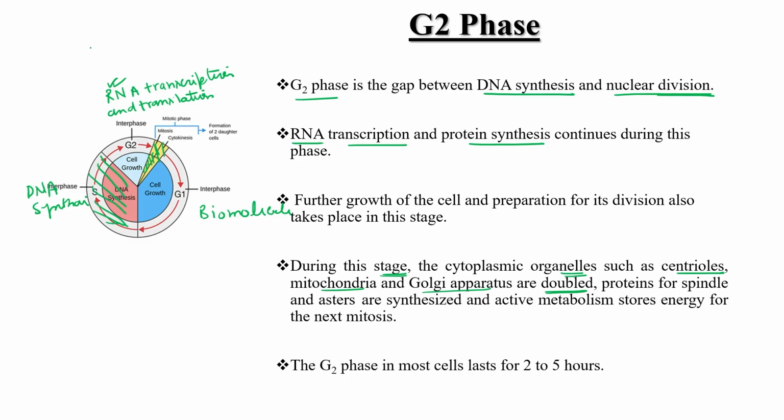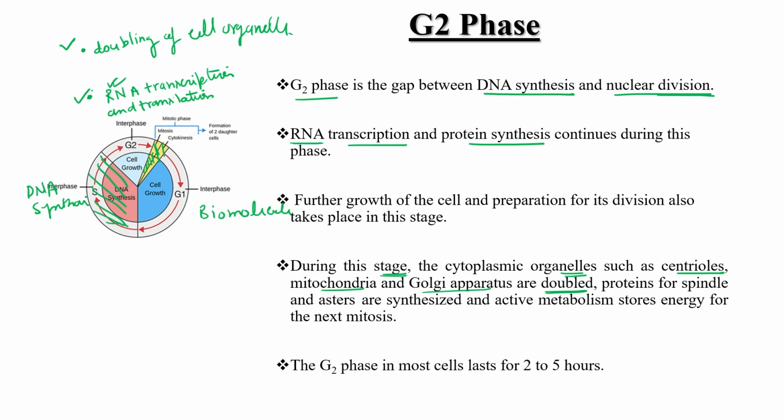So can I write down over here, doubling of cell organelle. These two important things proceed in G2 phase.